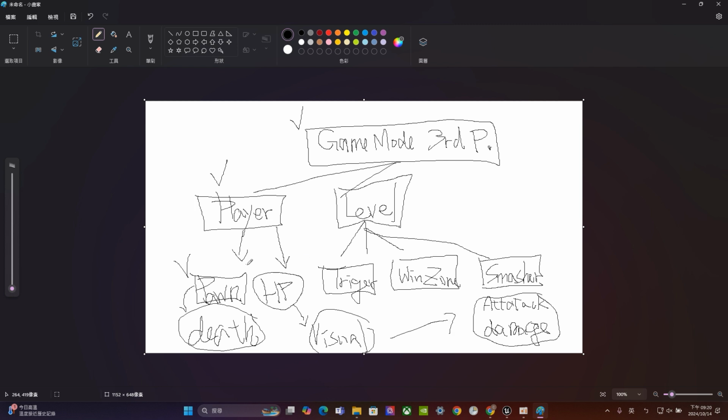So remember this image. It's very important. The basic game mode, Unreal has already done that for us. And for the player setting and also the player controller, Unreal also has set that up for us. So the next part will be about the subsystems under the level, under the entire game scene.